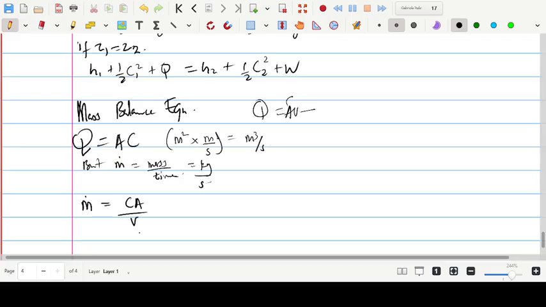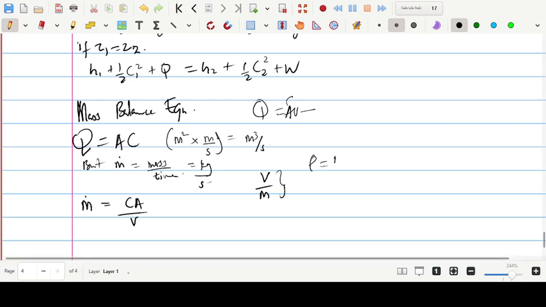Don't forget that your V is the specific volume here. You understand? That is volume over mass. Density is equal to mass over volume, so specific volume is just the reciprocal of density. Back to this now: the specific volume is the actual volume over mass, meaning it has unit m cube over kilogram.